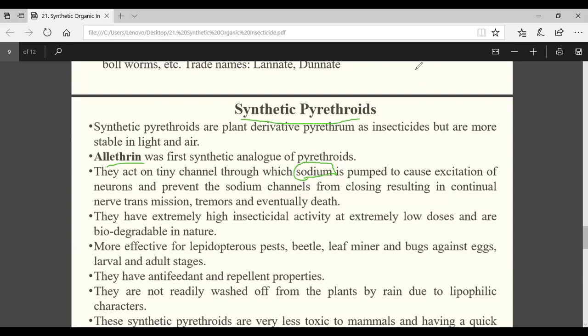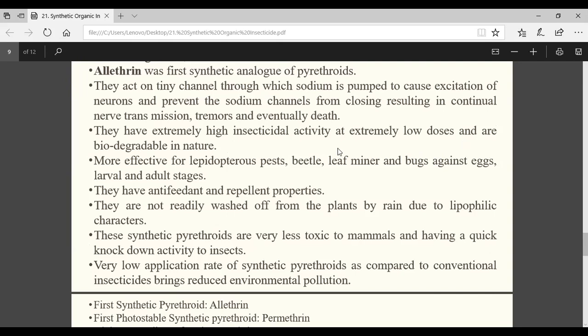Then the rest of the things are generally the same. You see, they have higher insecticidal activity. They act against different stages of the insect: egg, larva, adult. They are biodegradable in nature. Yes, mammalian safe. Okay, they have antioxidant and repellent properties.